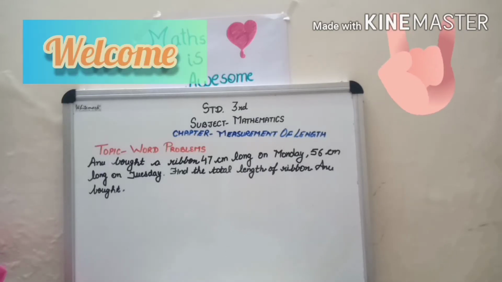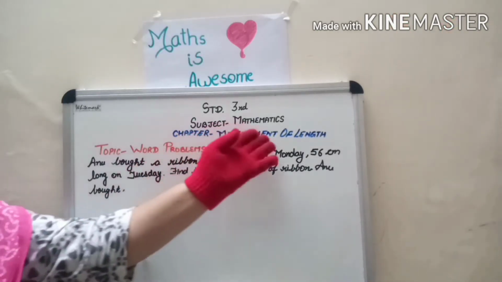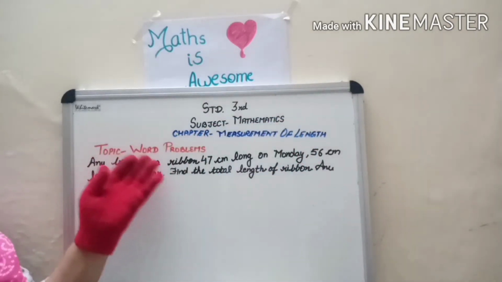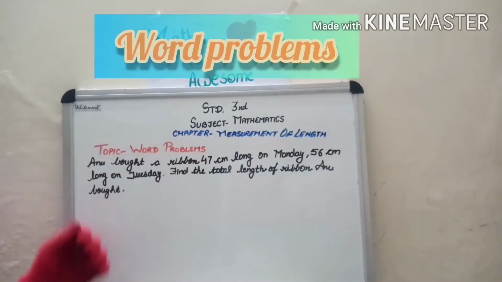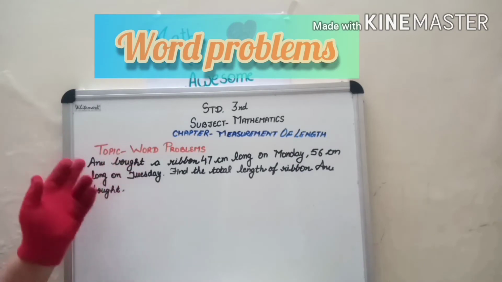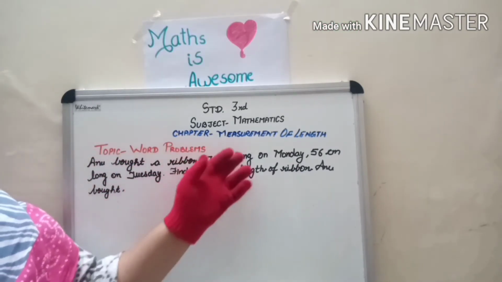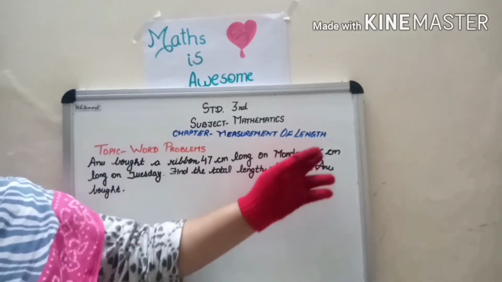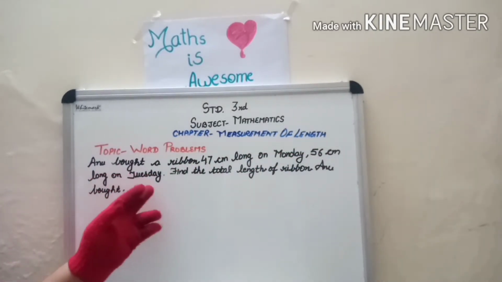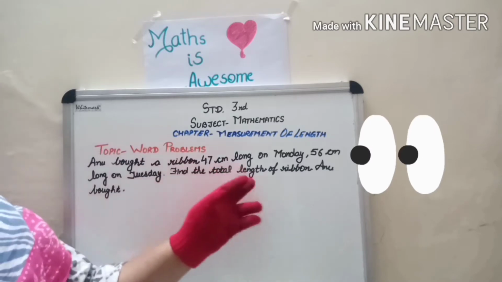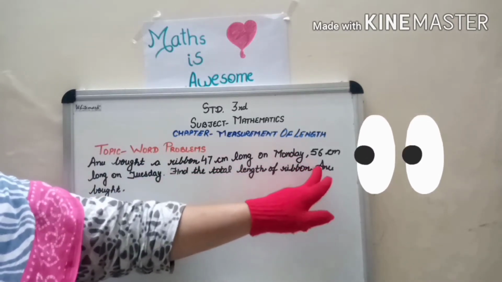This part of the video is the chapter Measurement of Length, and the topic is word problems. Children, I have taken one problem here. Anu bought a ribbon 47 centimeter long on Monday, 56 centimeter long on Tuesday. Find the total length of the ribbon Anu bought.